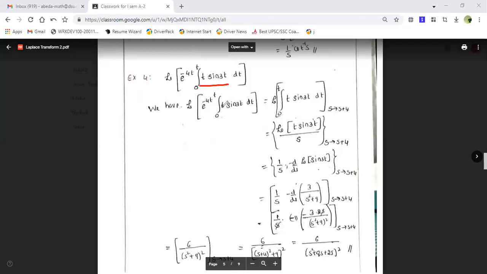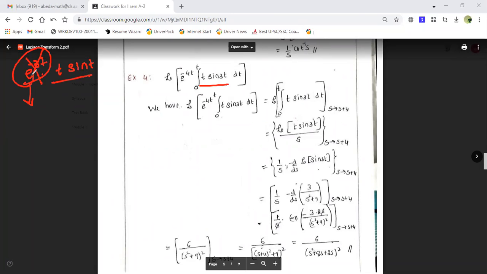So please remember, some of you still have doubts. Whenever you have a function of this kind, t into sine t, should you apply t into f of t first, or the first shifting first? If this kind of problem comes up, first try to apply the first shifting theorem.